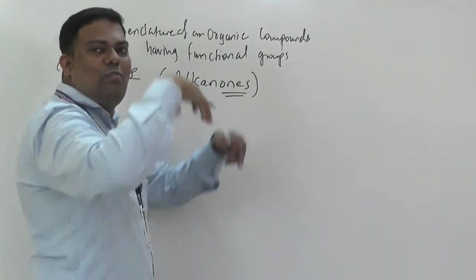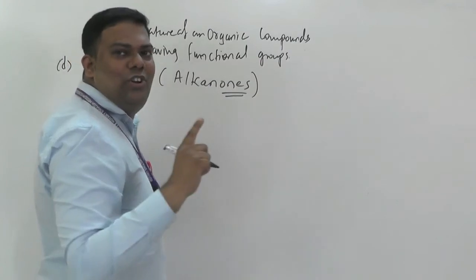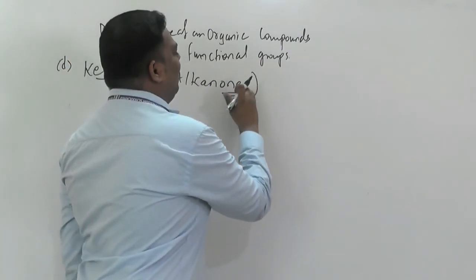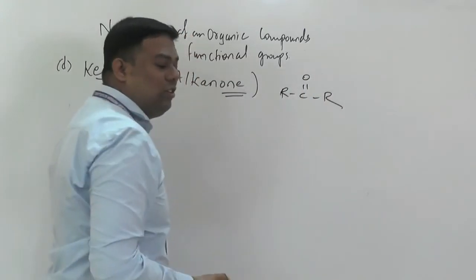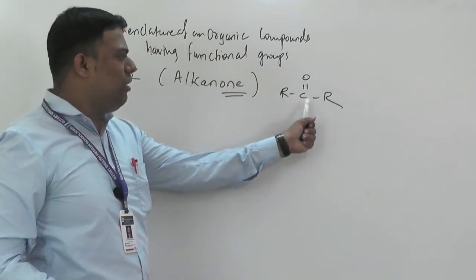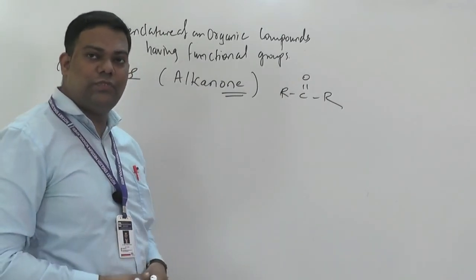That's why I write here alkanone. The general formula of a ketone is R C double bond O R. You must know this.